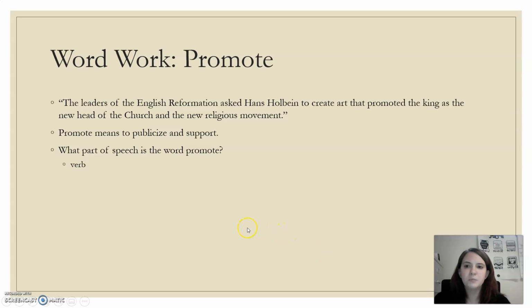Our word work for today is promote. The leaders of the English Reformation asked Hans Holbein to create art that promoted the king as the new head of the church and the new religious movement. Promote means publicize and support, and that is a verb.